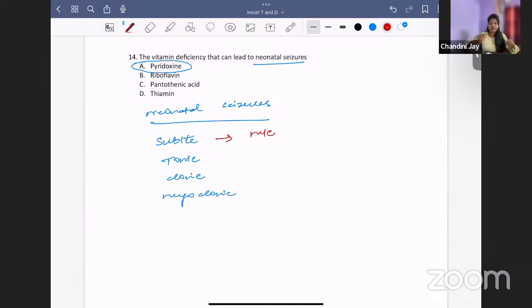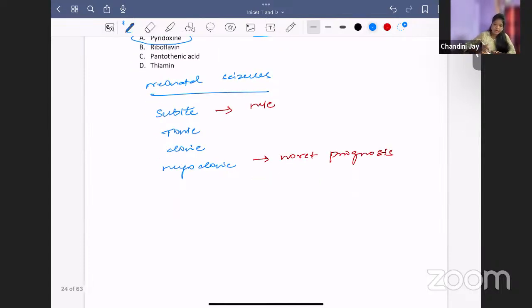So they will not have all these tonic, clonic movements in subtle. Subtle means it is very subtle. It is very difficult to identify. So what will the baby do in subtle seizures? There will be only sucking movements, like this. All these slow movements, like cycling movements, like a baby is cycling. So that is called a subtle seizure. Okay, tonic, clonic, and myoclonic. Myoclonic carries the worst prognosis. Myoclonic is worst prognosis. Most common is subtle.